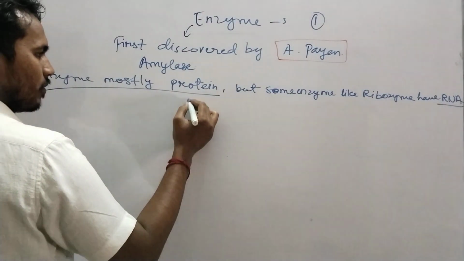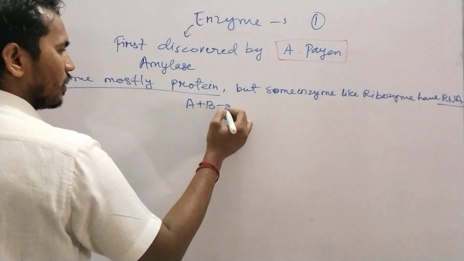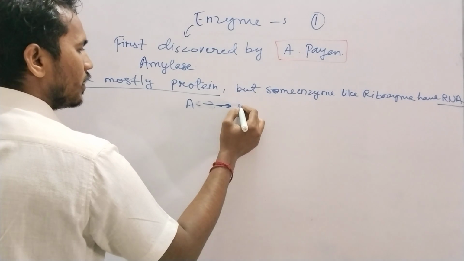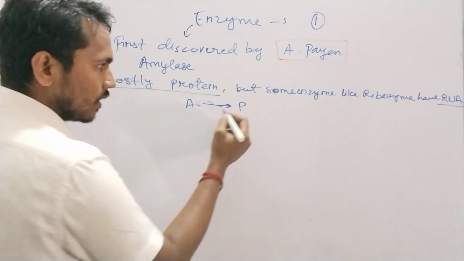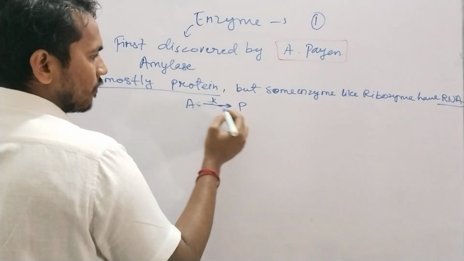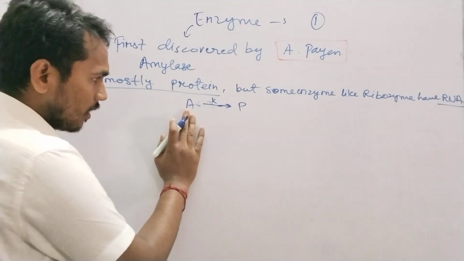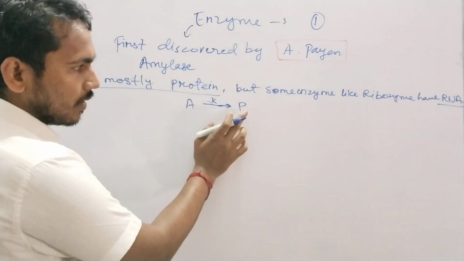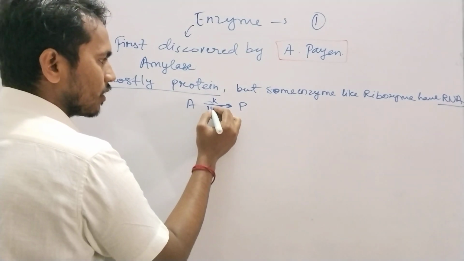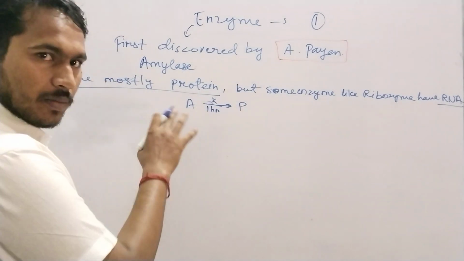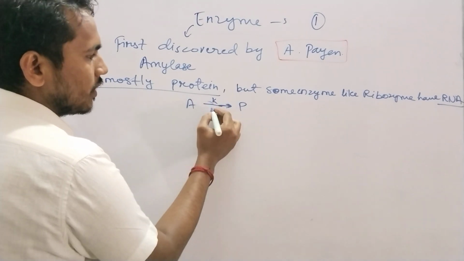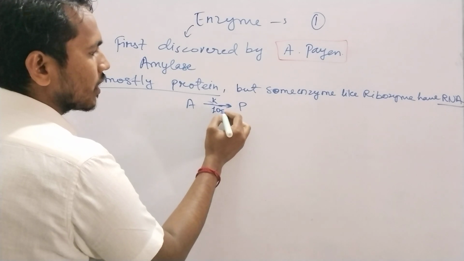Second thing: if any reaction is occurring, suppose simply I am writing, A is converted into B product. There will be a rate constant, the K constant, and that K constant will always be the same. A is forming P product, and suppose the reaction goes on for 1 hour. Without the enzyme it takes 1 hour, but if you put an enzyme, it may finish within 10 seconds.